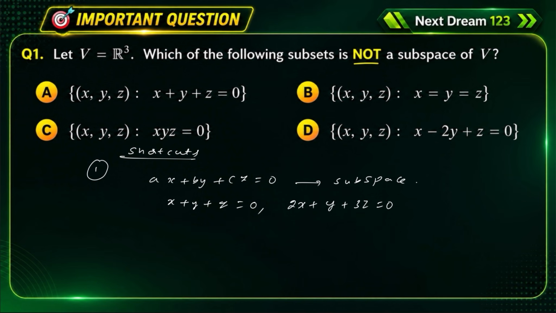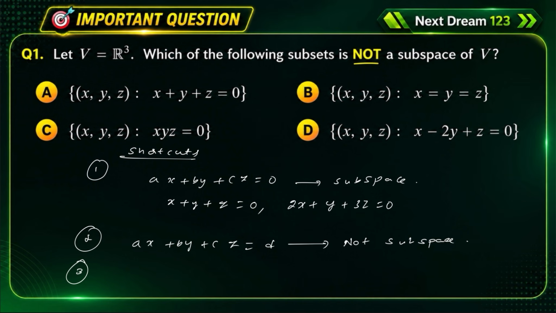If these types of equations are given in the set, then this is always a subspace. And the second one: if ax plus by plus cz is equal to d, if the set contains this type of equation, then it is not a subspace. Always remember.